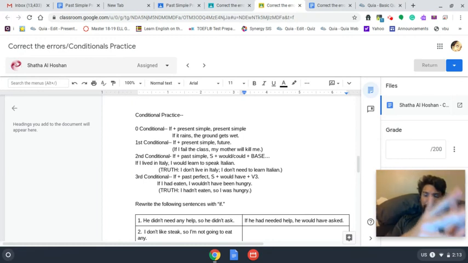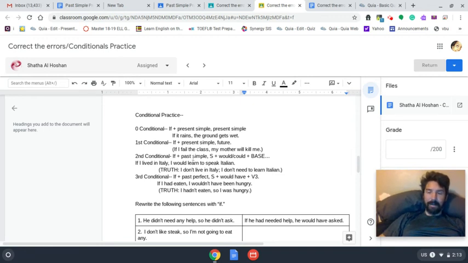If something happens, something else will happen. It's cause and effect. Okay, the second and third conditionals are the imaginary conditionals. So things that are not real. Here's what I mean by that. If you look at the second conditional, if I lived in Italy. By the way, we're using the past simple. We're not talking about the past. Okay, we're imagining something. Right now, none of us live in Italy.